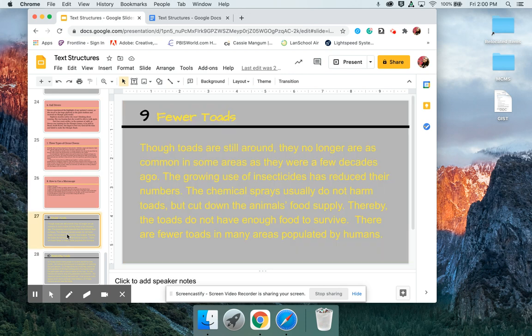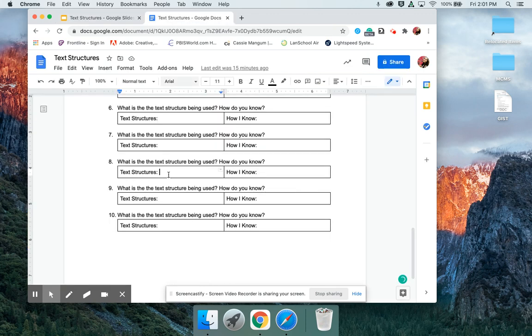9, one more after this. Fewer toads. Though toads are still around, they no longer are as common in some areas as they were a few decades ago. The growing use of insecticides has reduced their numbers. The chemical sprays usually do no harm to toads, but cut down the animal's food supply. Thereby, the toads do not have enough food to survive. There are fewer toads in many areas populated by humans. So number 9, what is our text structure? How do we know?